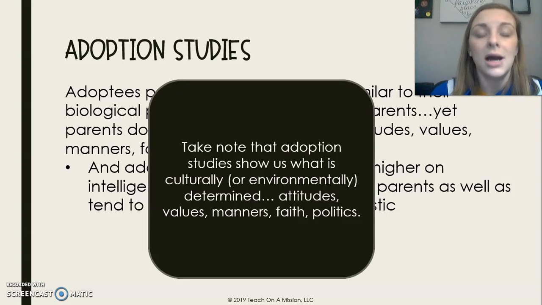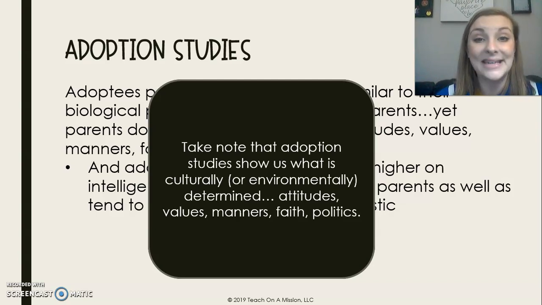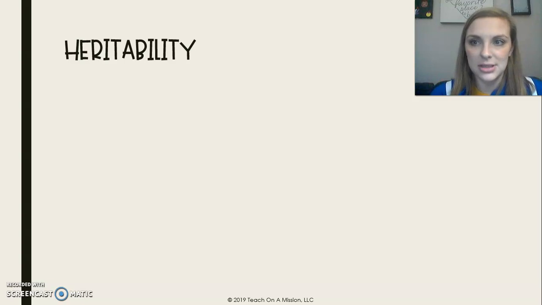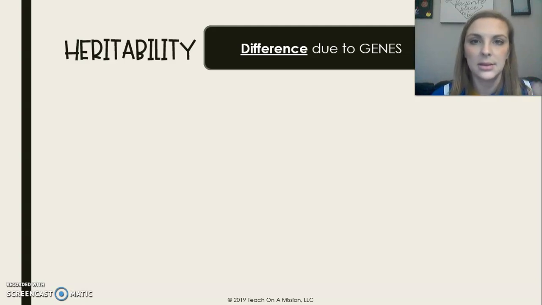So adoption studies show us what is culturally or environmentally determined. The things that are environmentally determined are our attitudes, our values, our faith, our manners, so whether you say please and thank you, and then our political views. Okay, next we're going to get into a kind of touchy subject. Not touchy, but it's hard to understand. So it's called heritability. Heritability is the difference due to our genes.